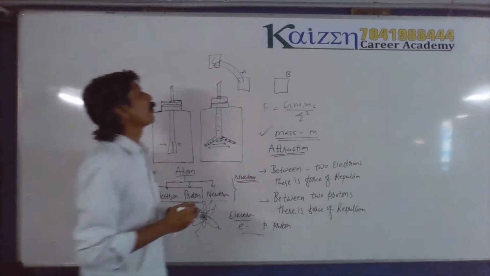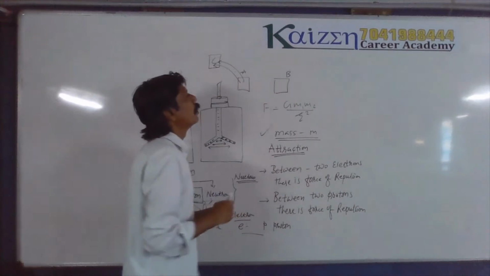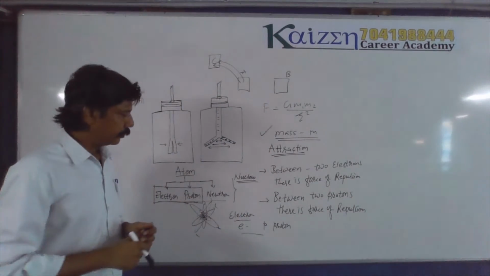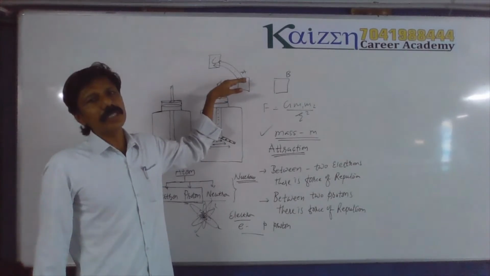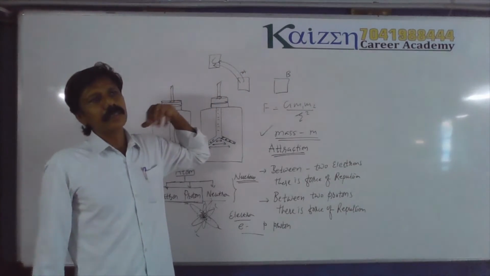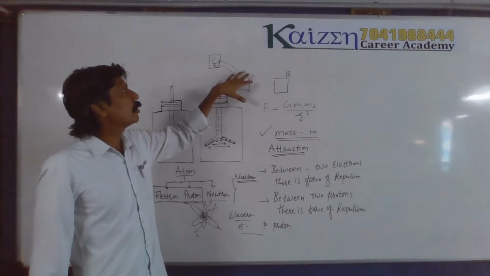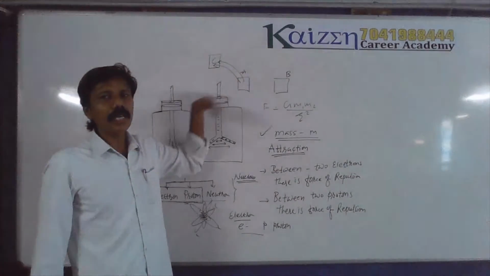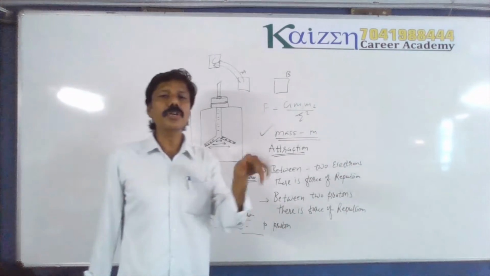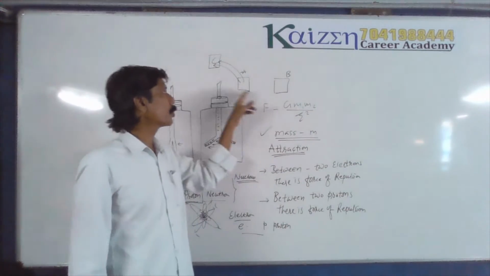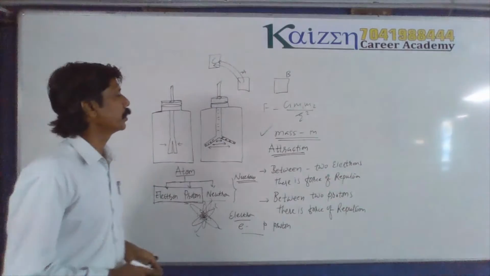Here A does not possess some electrons, the electrons are acquired by C. So electrons are removed from A, and a deficiency of electrons takes place over here.